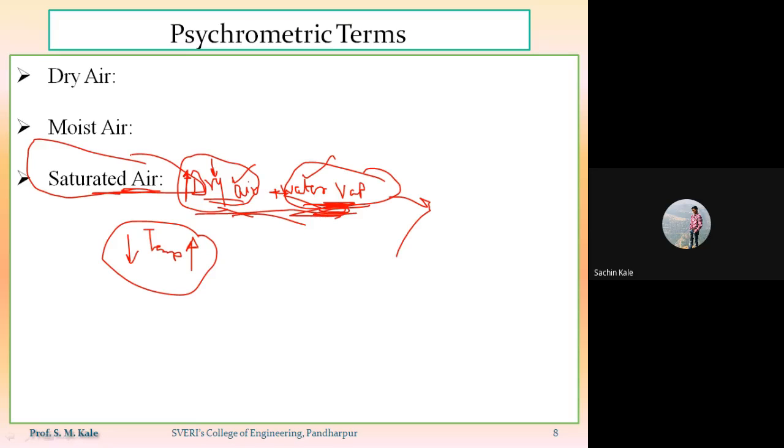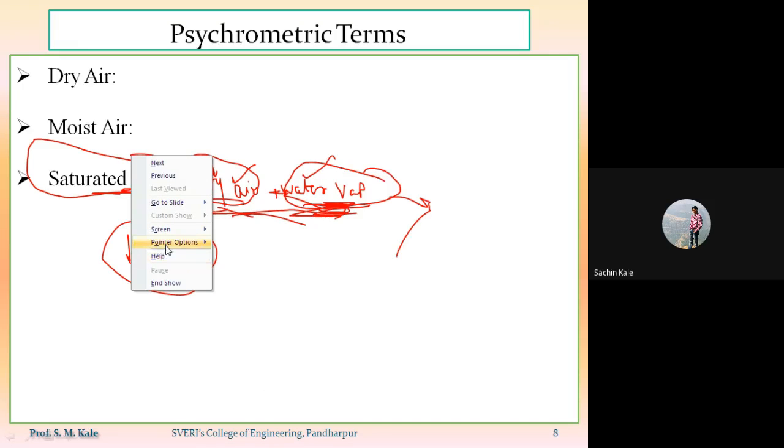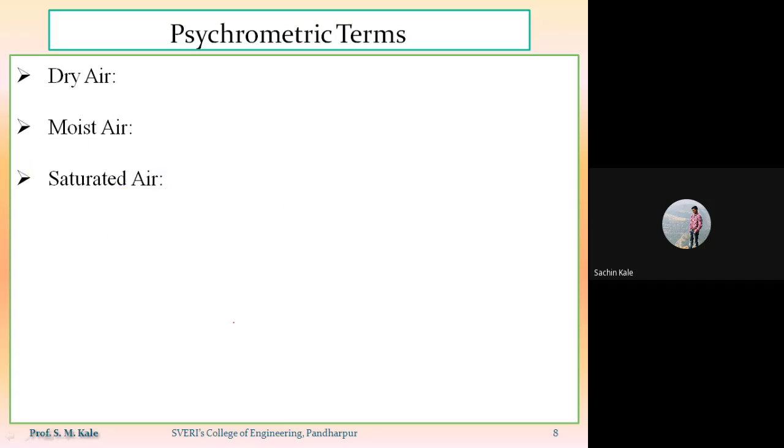So I will tell the definition of saturated air once again. Saturated air is nothing but a mixture of dry air and water vapor when the maximum possible amount of water vapor is dissolved inside the dry air. So that will be called a saturated air. Now the next psychrometric term is called the dry bulb temperature.